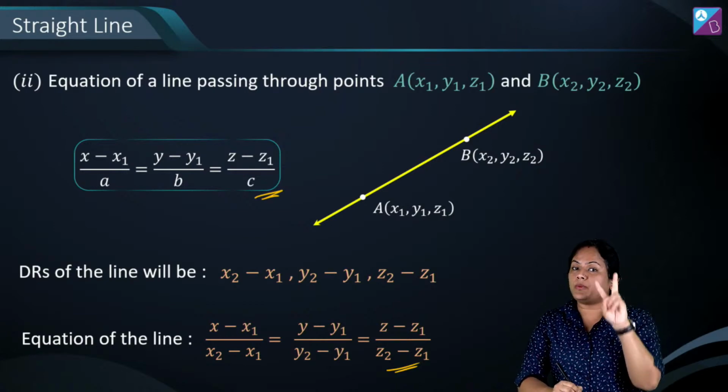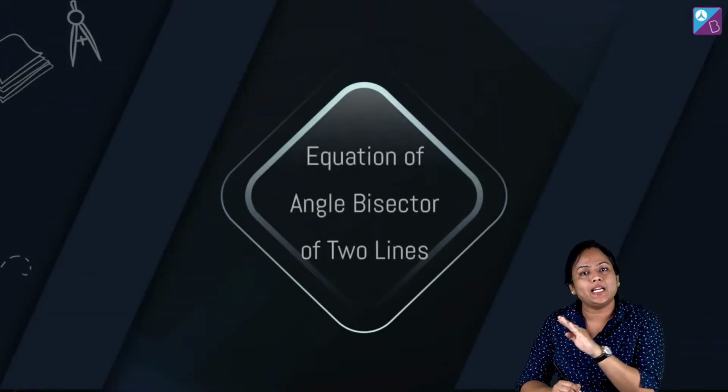So this you are going to use when 2 points are given. So always remember to write equation of line we need 2 things, a point and DR.